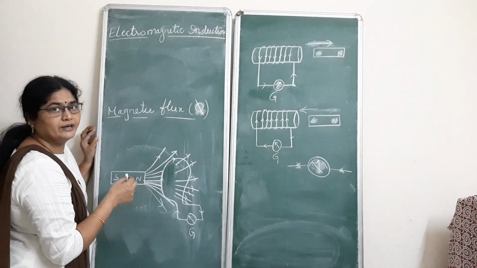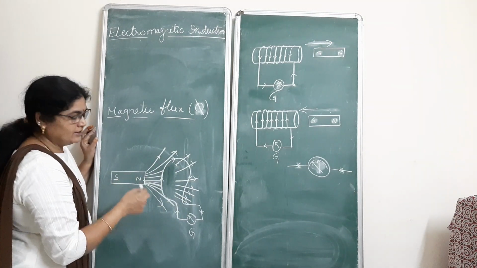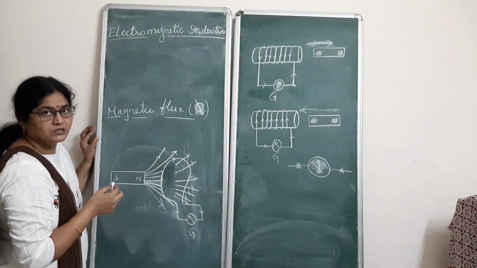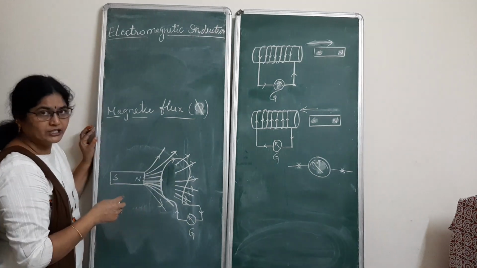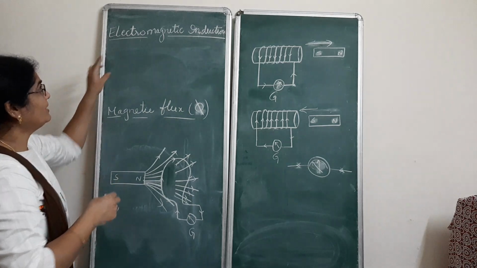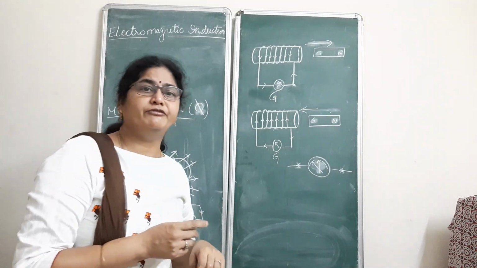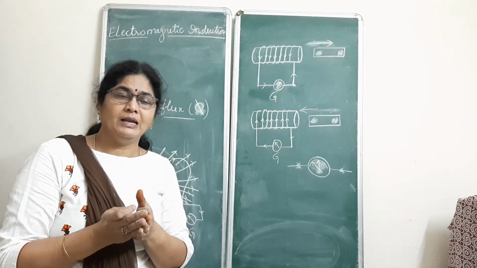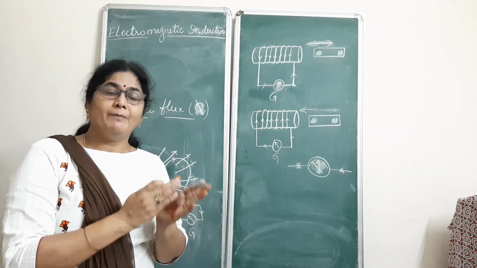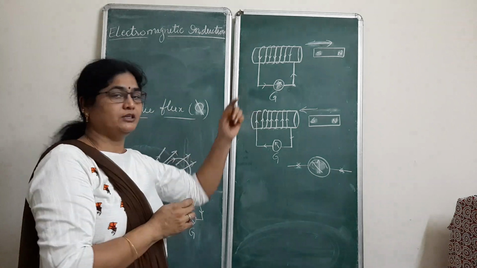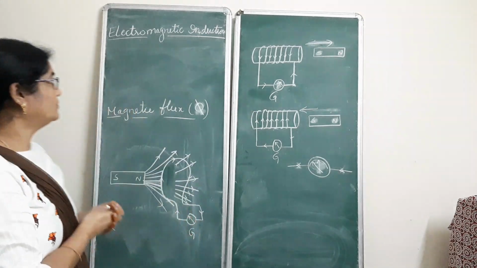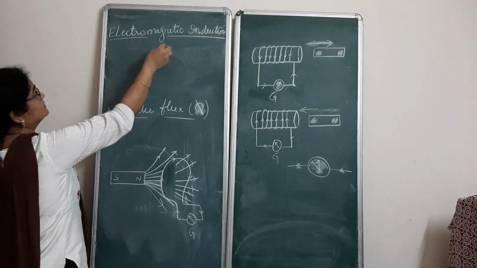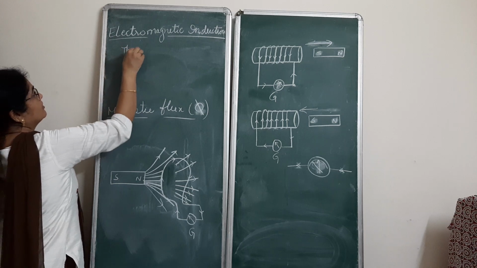As a result, current is flowing through the coil and the galvanometer is showing the deflection. So electromagnetic induction is the phenomenon in which a current is produced in a coil by changing magnetic flux linked with the coil. Let us write the definition here.